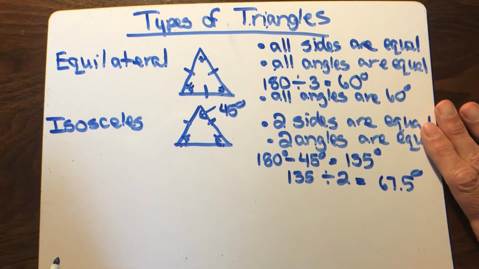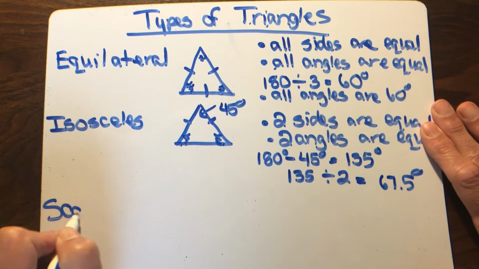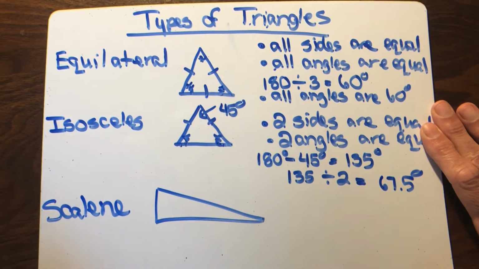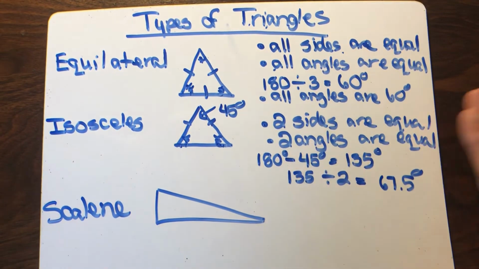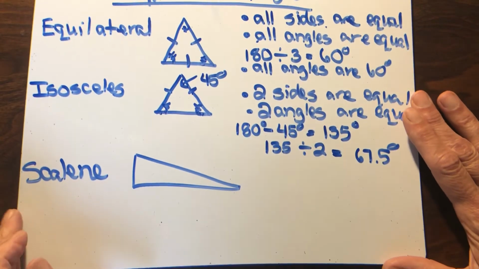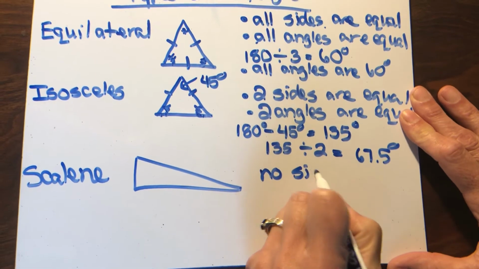And the last type of triangle we're going to talk about is a scalene triangle. Following your pattern here, all sides are equal, two sides are equal. So guess what? Can't have one side equal because it's got to equal something else. So guess what? No sides are equal.